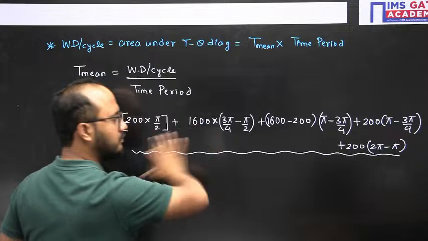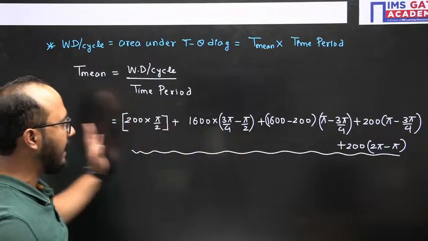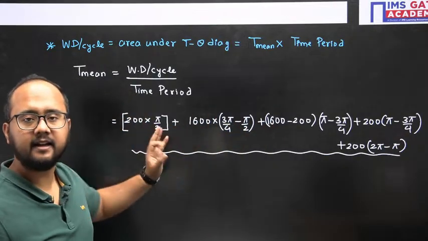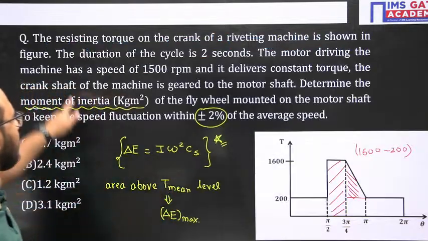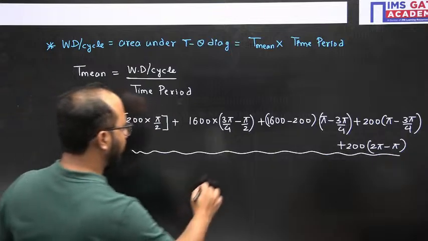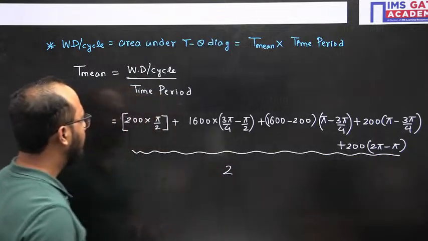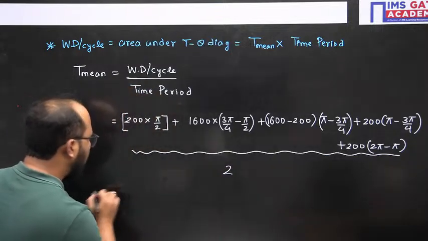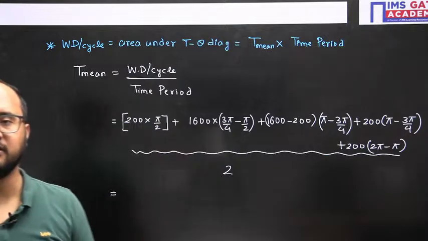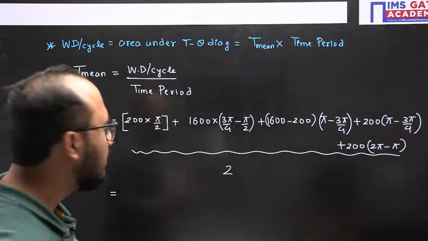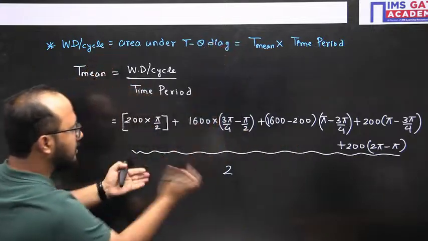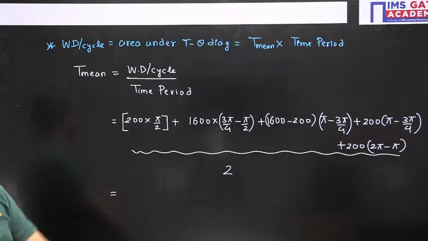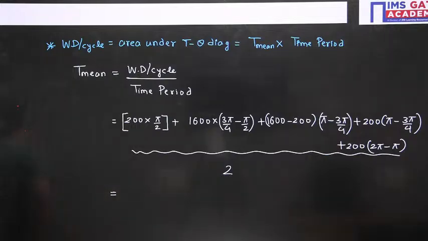Multiply all those things and add. This is the total area under the T theta diagram, divided by the time period. In the question, the duration of the cycle is 2 seconds, so divide by 2. From here you will get the mean torque. Everyone just do the calculation of this work done per cycle, which is the area under the T theta diagram, divided by 2. You will get the mean torque. Do it fast and tell me your answers.